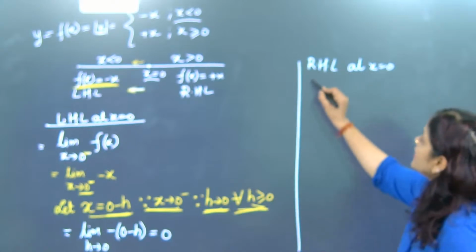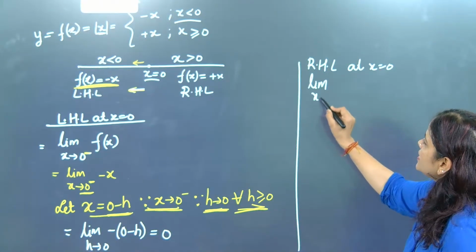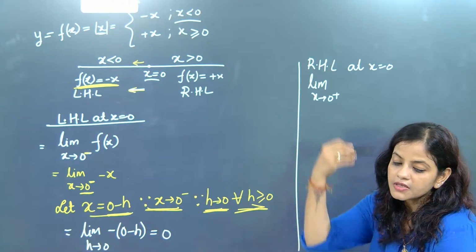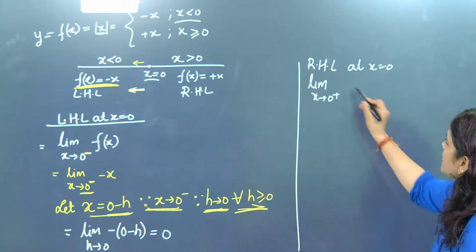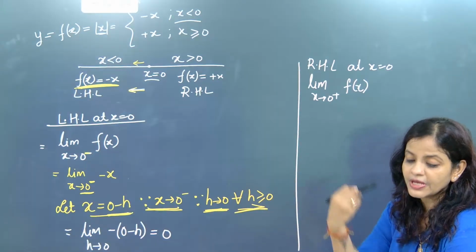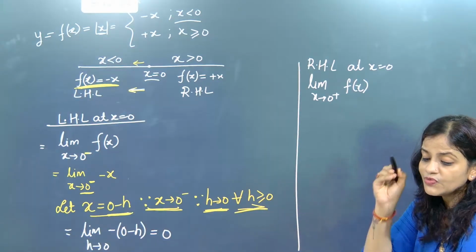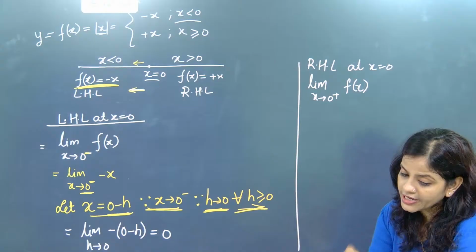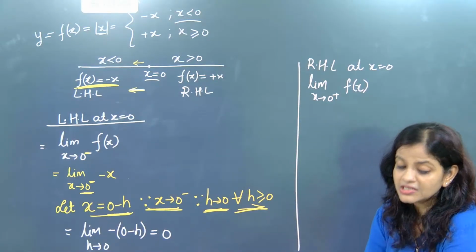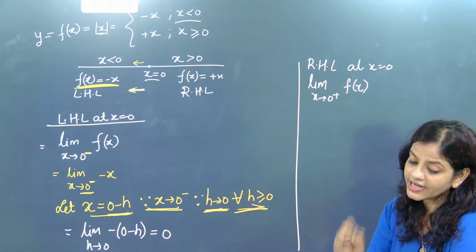Now what will we write? We will write limit x tends to 0 plus of f of x. Again the same problem, we are going to plus. Now how to remove this 0 plus? By keeping an unknown variable which will not be 0, but will be tending to 0. So again it is very safe to take h, because h is not 0, h is tending to 0.